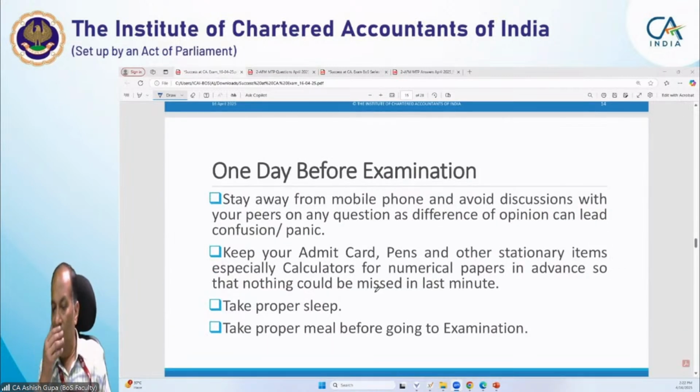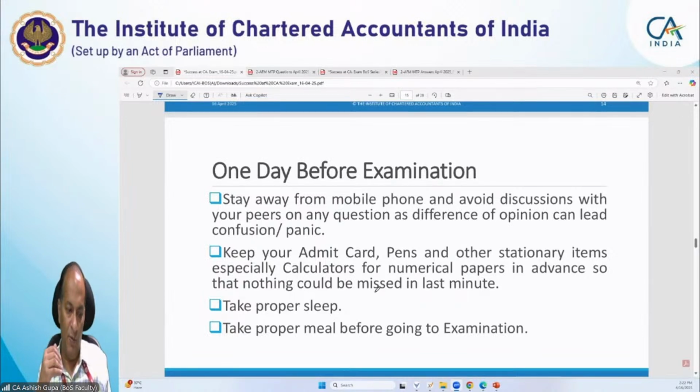One day before examination, stay away from the mobile phone and avoid discussion with your peers on any question, as difference of opinion can lead to confusion or panic. It is a very common thing. If you discuss any question over the phone, it can create panic.